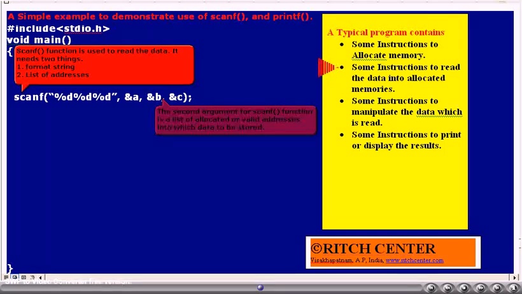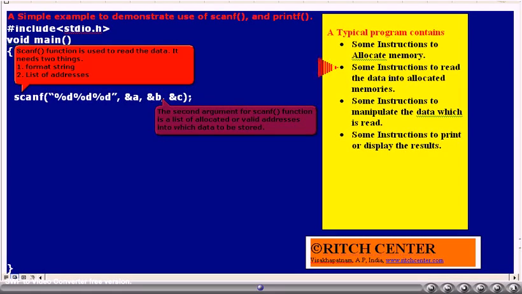Please make sure that while supplying the addresses to the scanf function, we supply the addresses of already allocated variables only. That is, we cannot supply whatever addresses we wanted. We cannot store the values whatever the user enters into whatever memories we wanted.